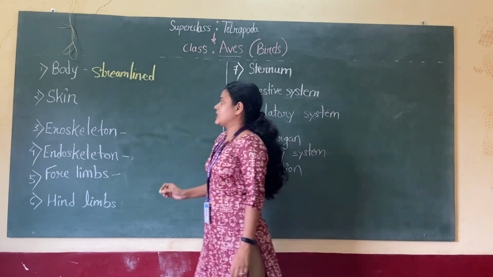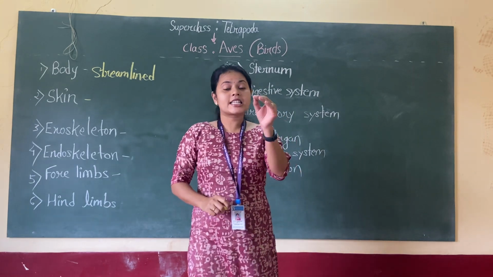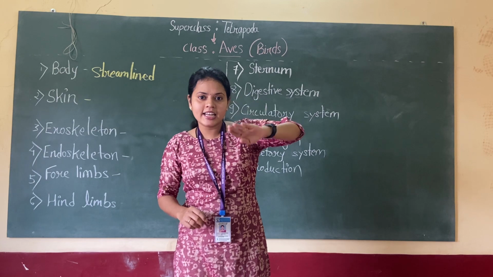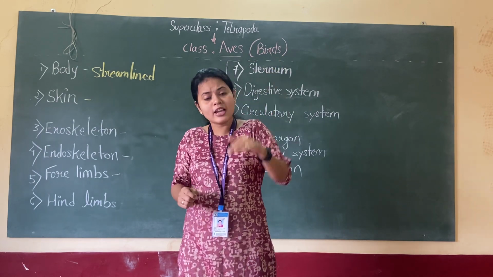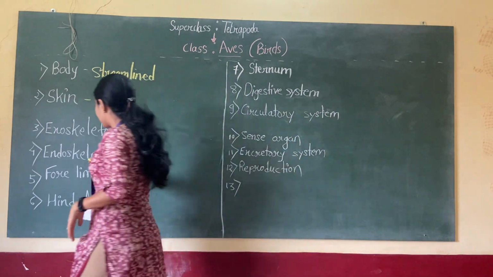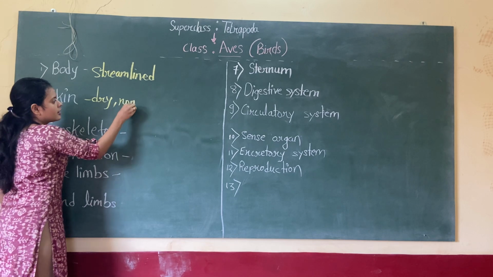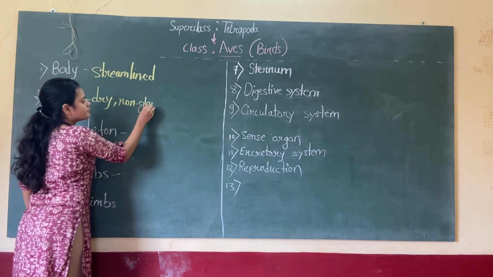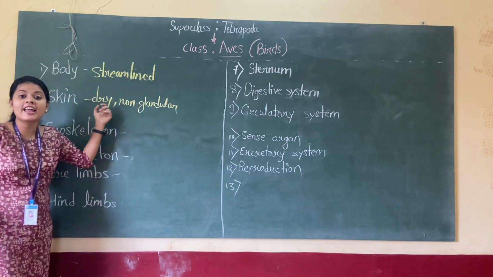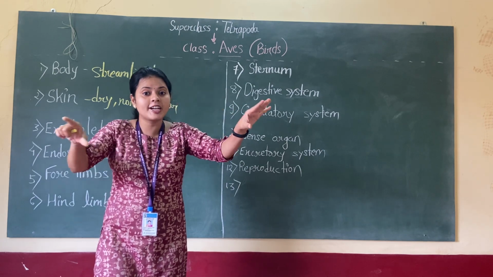Next, moving to the second point, that is skin. If we talk about the skin, you cannot actually see it, right? Skin is covered by feathers. The skin is completely dry, so skin is dry and non-glandular, meaning glands are not there. That's why it is very dry.